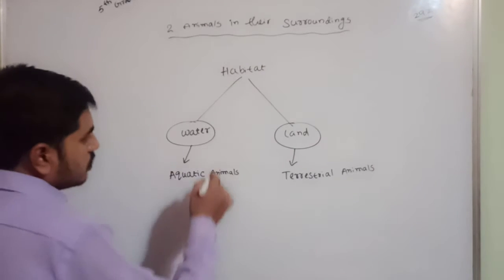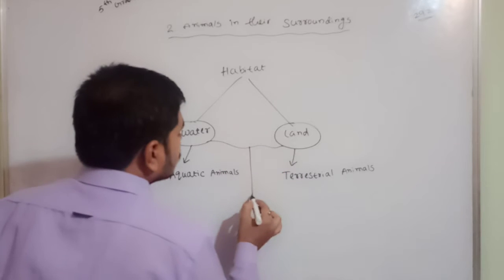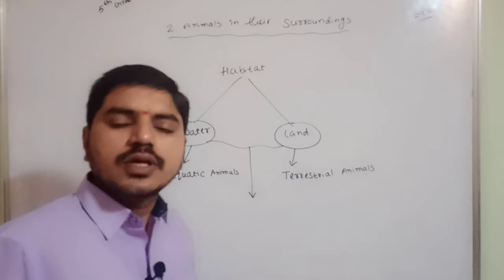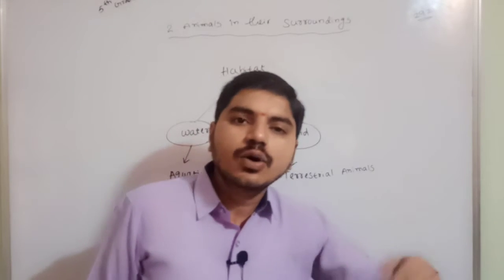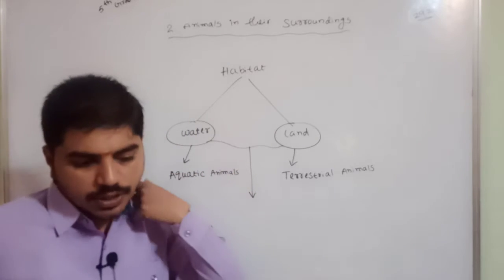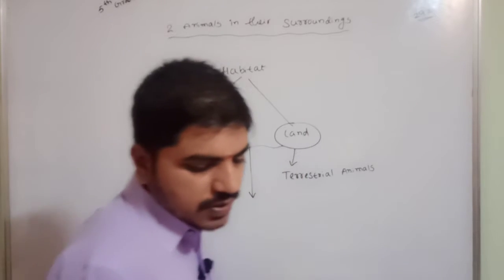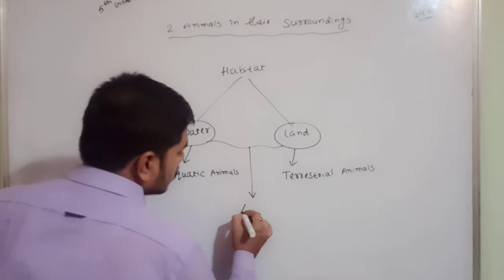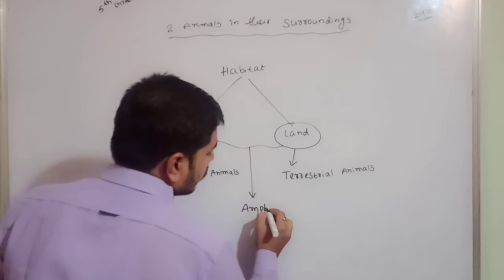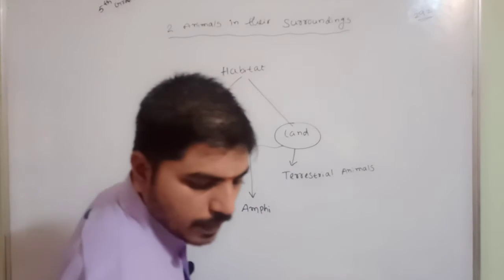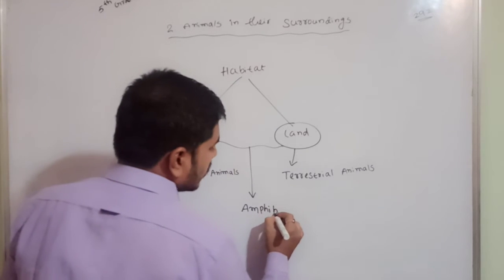If both are right, it means it can live in water and outside of the water also. So that is why they are amphibious animals, amphibious animals.